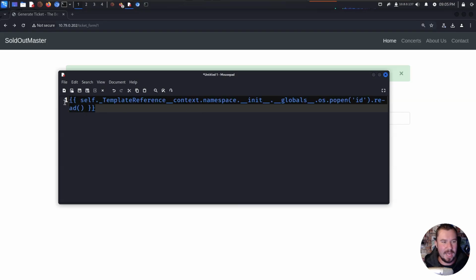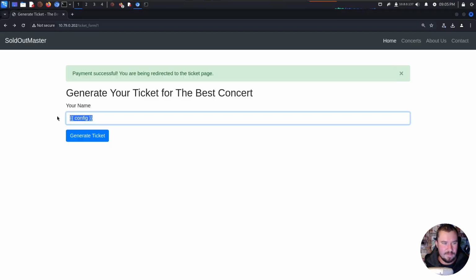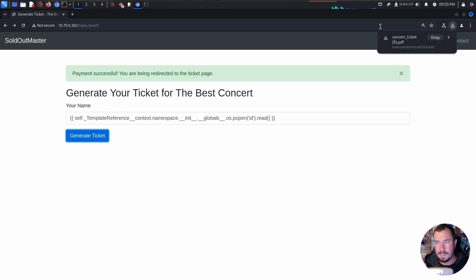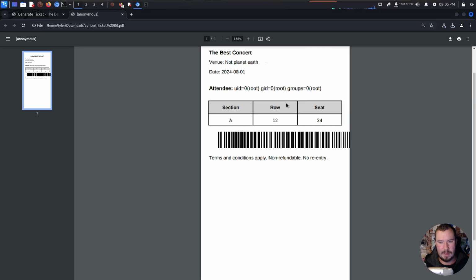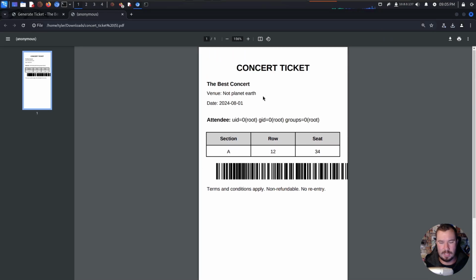So let's go ahead and copy this, and we'll see if it works, which it should. Generate ticket, keep, grab, boom. We are root on the machine via code execution.